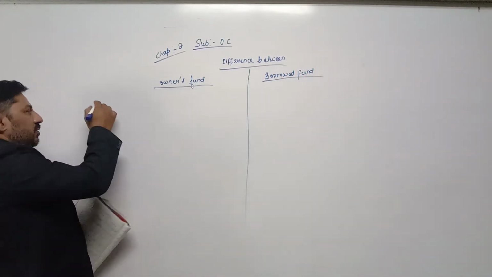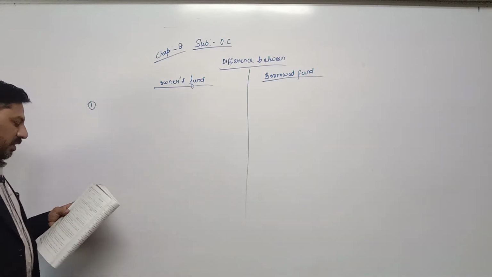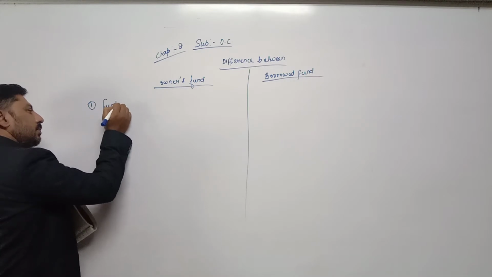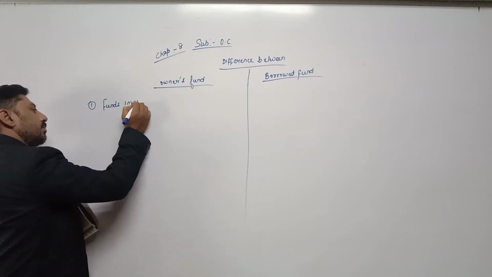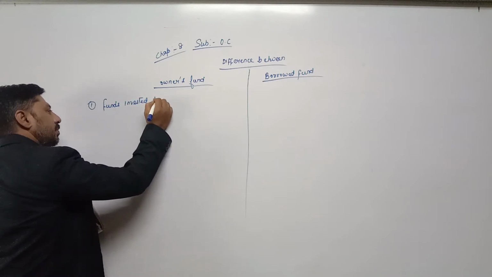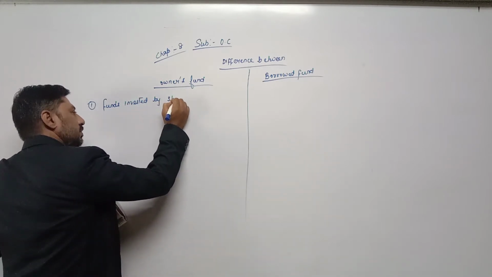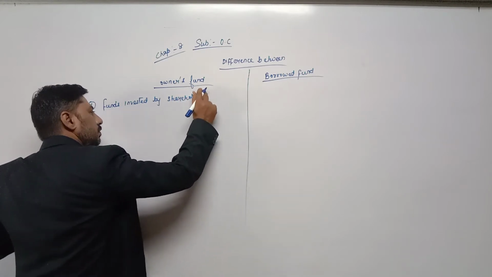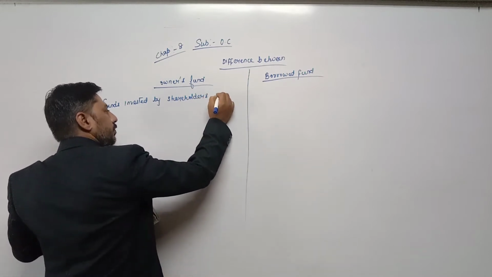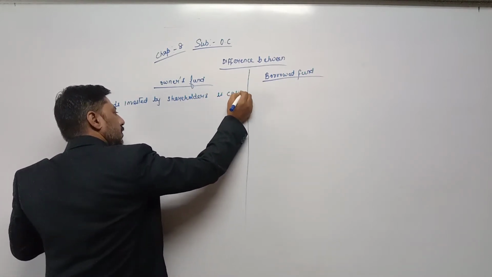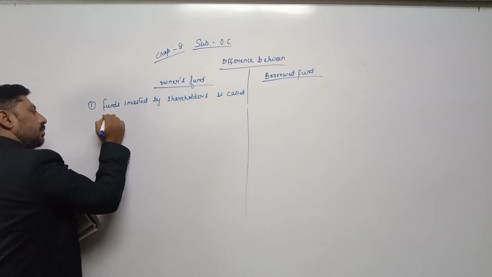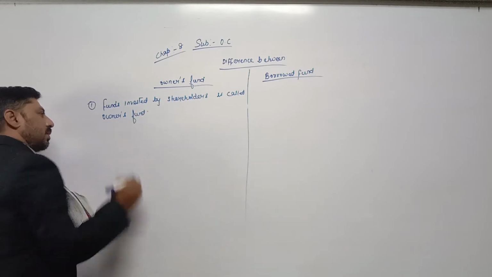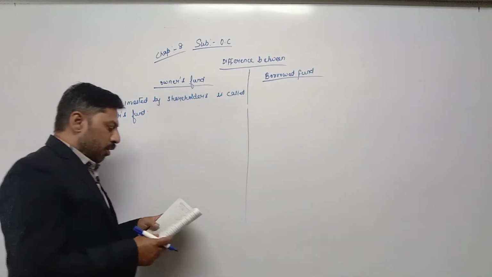Now first difference, first of all, meaning. Funds invested by shareholders is called owners fund. Next one is borrowed fund.